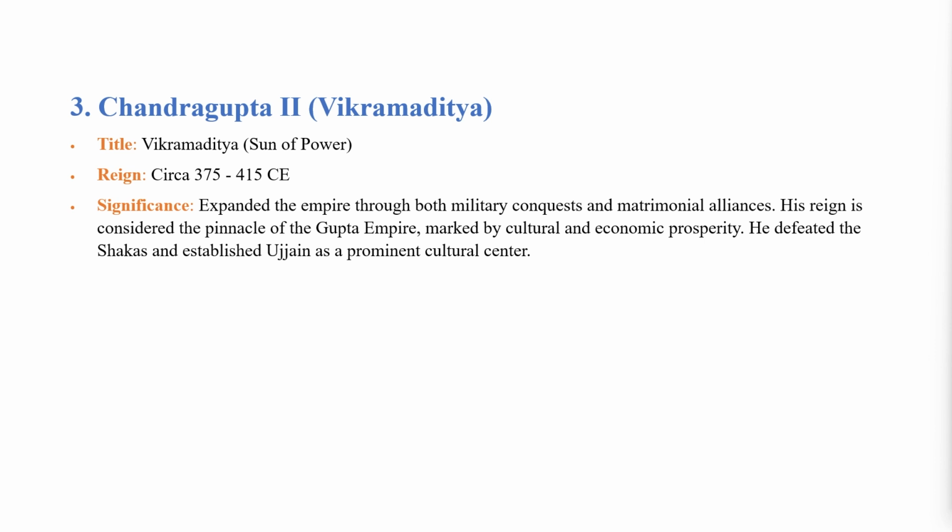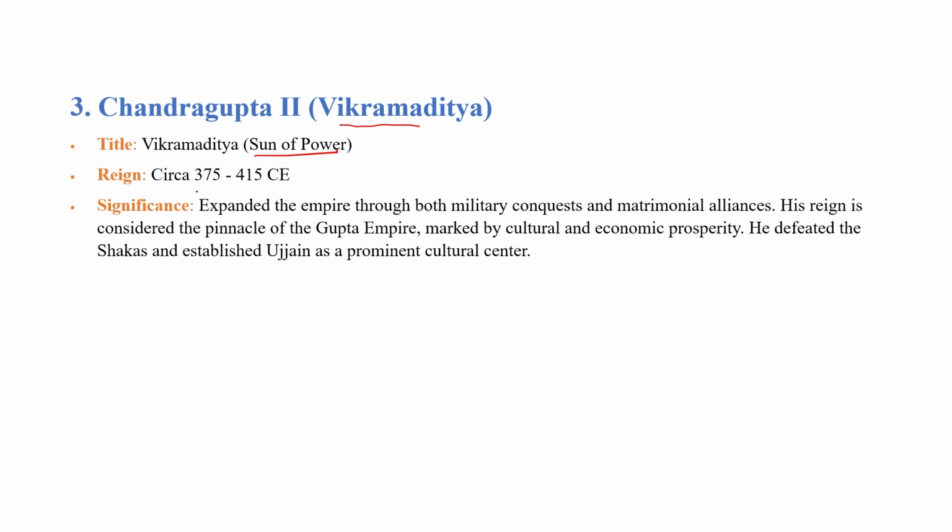Chandragupta II was the son of Samudragupta. After the death of Samudragupta, Chandragupta II became the next ruler. He is also known as Vikramaditya, a title he adopted. What is the meaning of Vikramaditya? It means power like the sun, a person who is as powerful as the sun. So he adopted the title Vikramaditya.